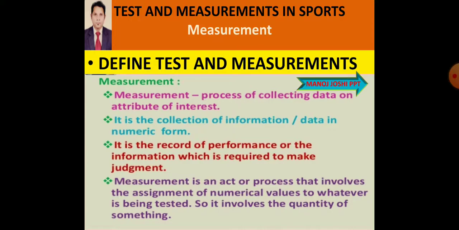So test is the first process and measurement is the second process in which we obtain the data from the test. That may be numeric, that may be alphabetic. Overall, this is the data information we get after the test.